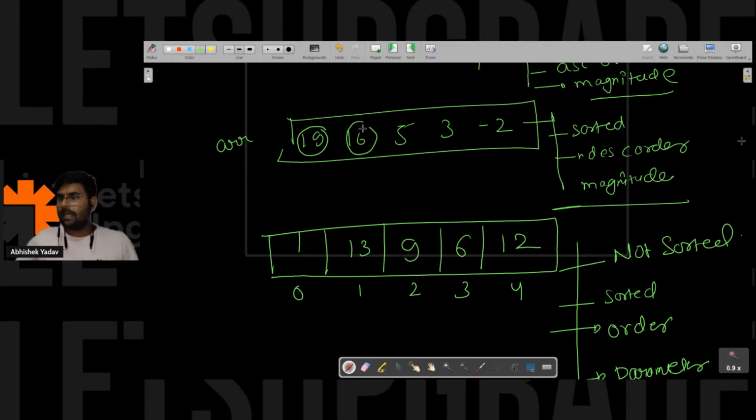Or you can say, hey, magnitude means size, right? Size. It is sorted in ascending order on the basis of size. It is sorted in descending on the basis of size. Okay, it is clear now. Not sorted, not sorted. Okay, still not sorted. Sahil is saying descending order. Why Sahil? Descending order.